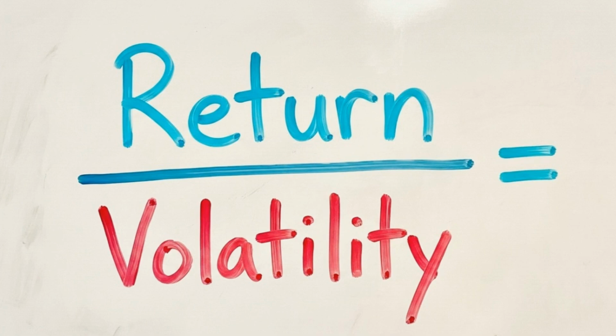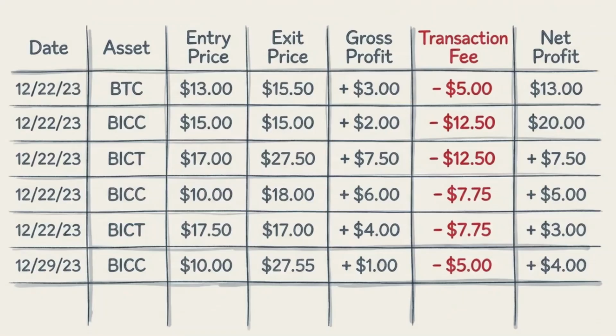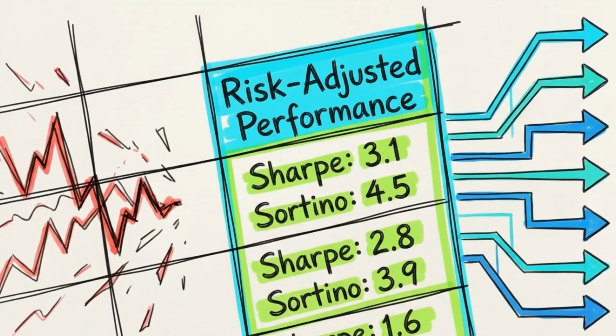We also introduce a transaction cost parameter, delta. By forcing the algorithm to factor in the real-world cost of trading fees, it stops the model from switching positions based on low-probability market noise. By mapping raw returns straight to a weighted position matrix and factoring in fees, DRL removes the middleman of price prediction and focuses entirely on risk-adjusted performance.